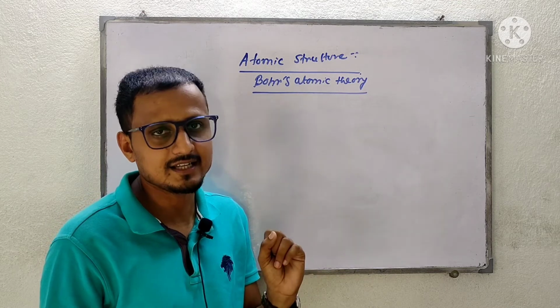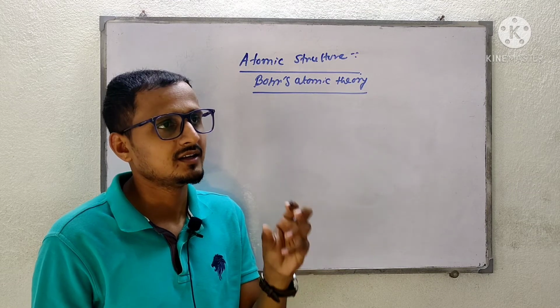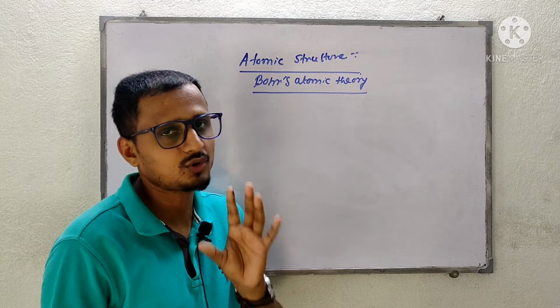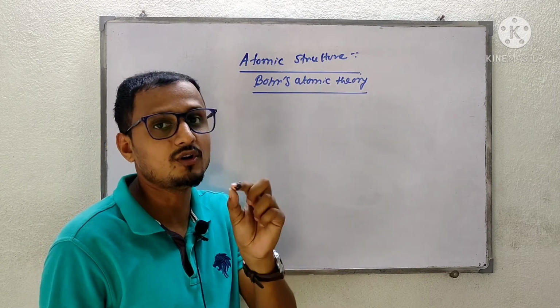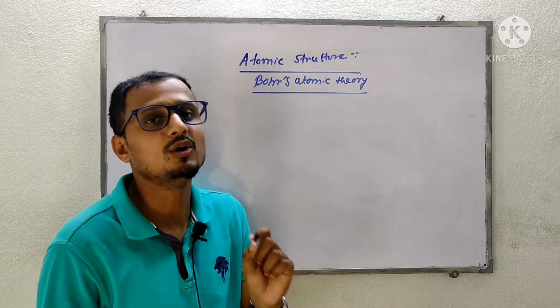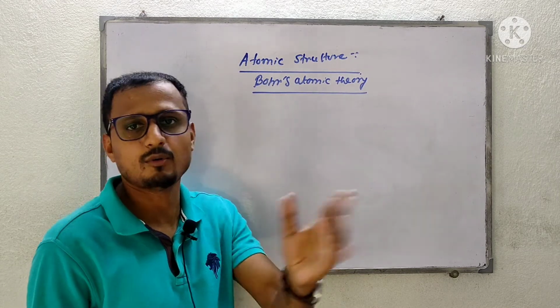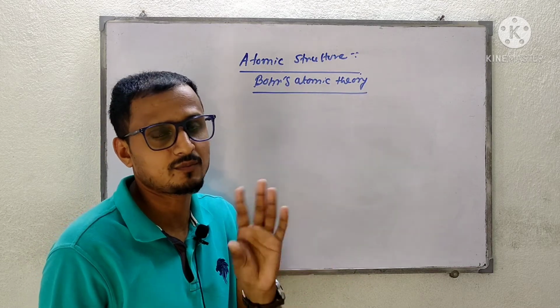Now, in ancient India, the Indian philosopher Kanad first said that every matter consists of small, tiny particles, and he spoke about the concept of Anu and Paramanu.